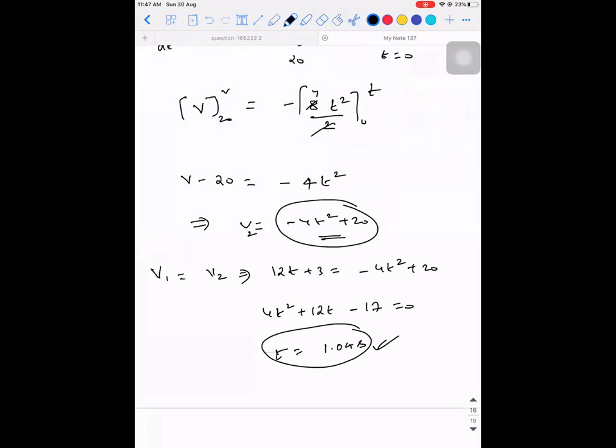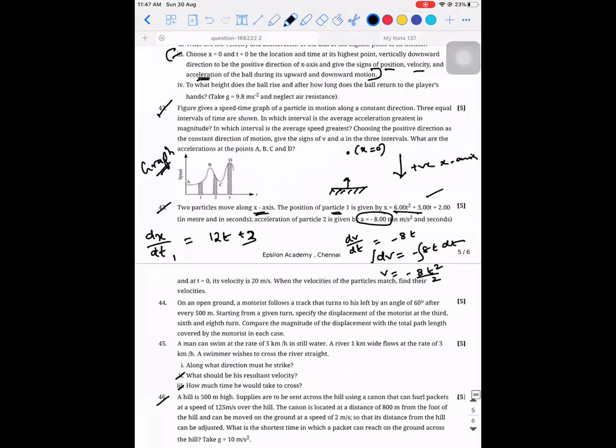Then what do we have? 45 and 46. So 45 is what? A man can swim at a rate of 5 km per hour in still water. So wherever you see the still water, it is with respect to river. So velocity of man with respect to river is 5 km per hour. There is a river which is 1 km wide, which is flowing at a rate of 3 km per hour.